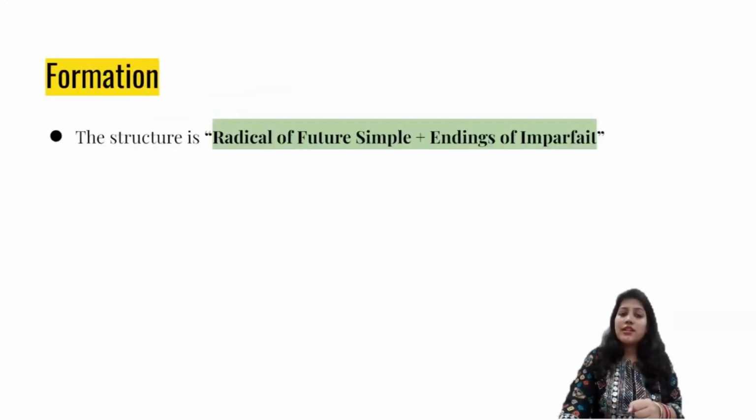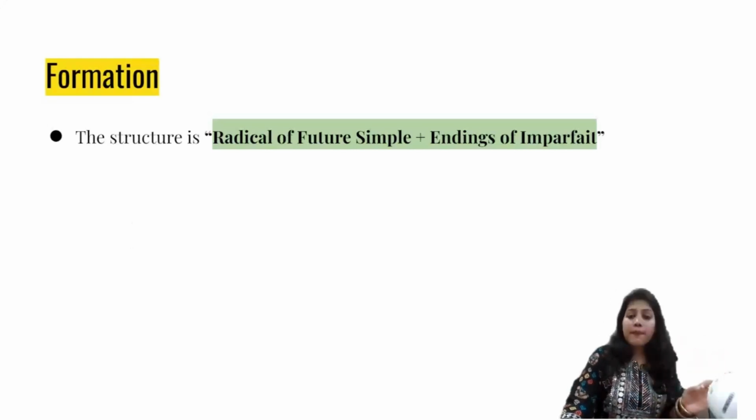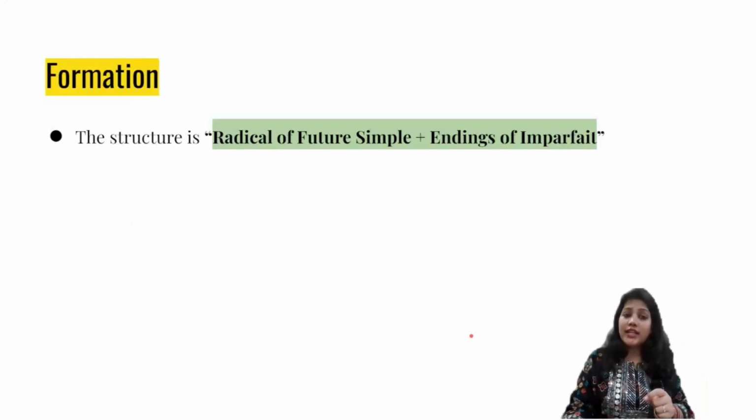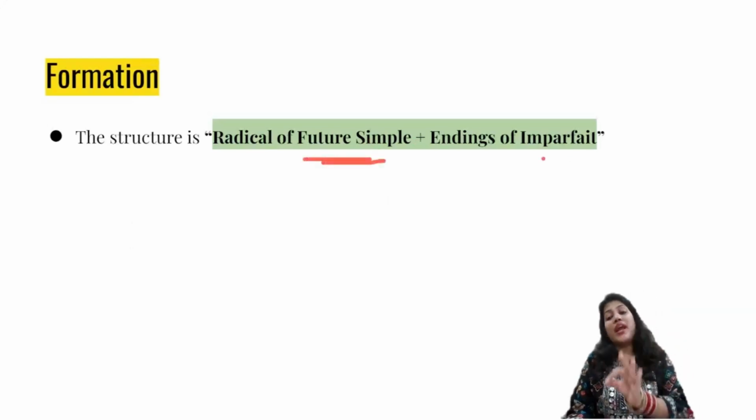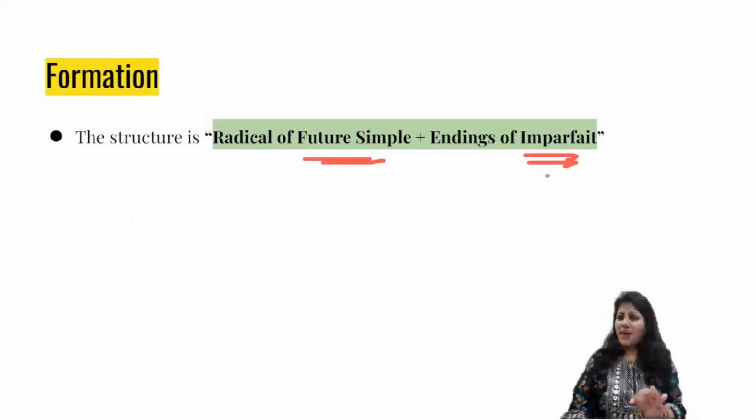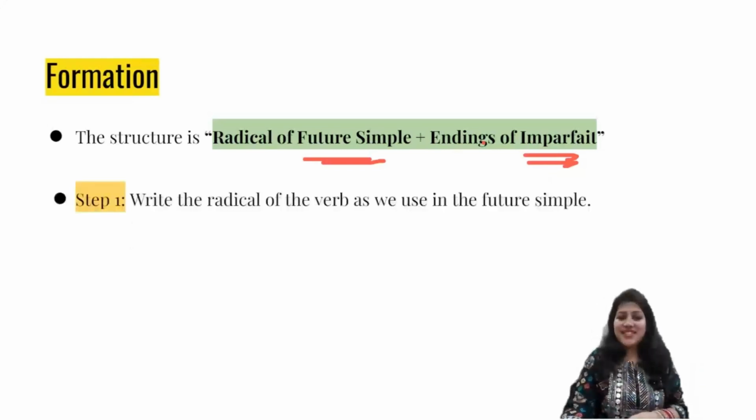Now, how do we actually form the conditional present? We use the infinitives of future simple, that is, the radical of future simple, and to that we add the endings of imperfect. So you see a weird combination of one future tense and one past tense.